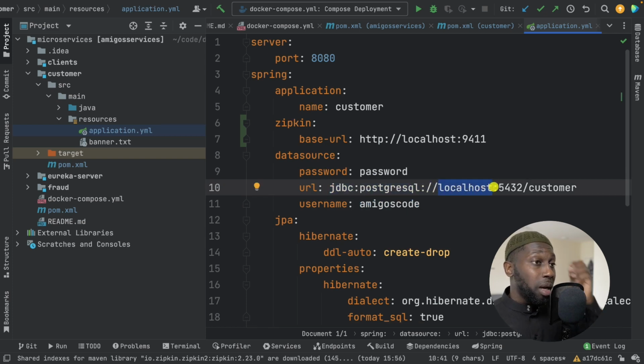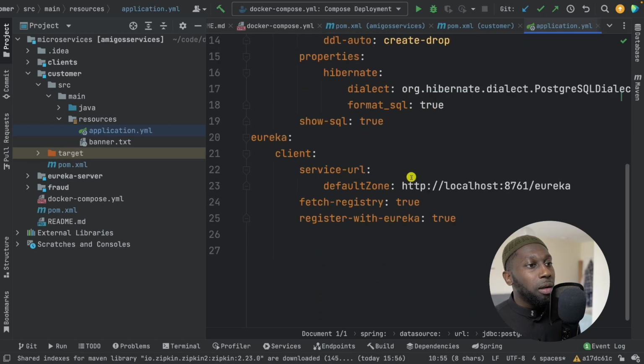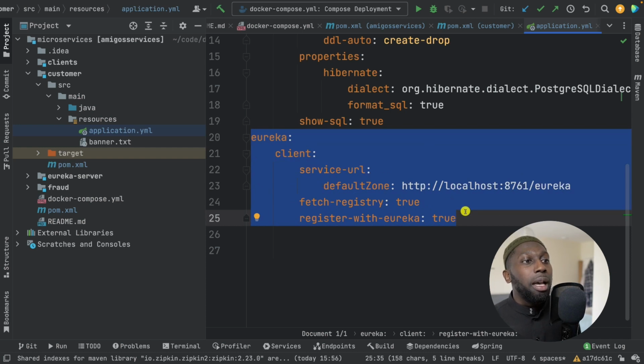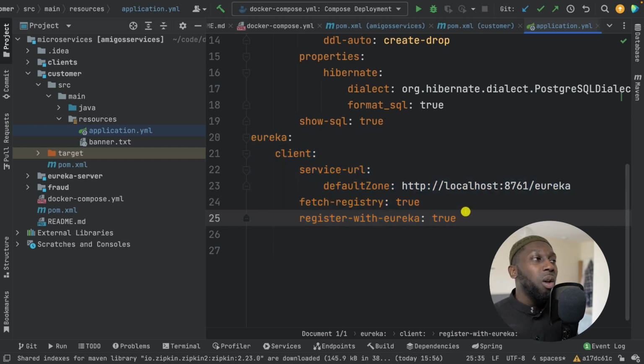So this is because we are running from IntelliJ and we're connecting to our Postgres container. And then the name of the database that we've just created, which was called customer. And then we have some other configurations. So here, how we connect to Eureka Server so that we really don't worry about ports, right? So I don't want to know about the ports when making one network call from one microservice to another.